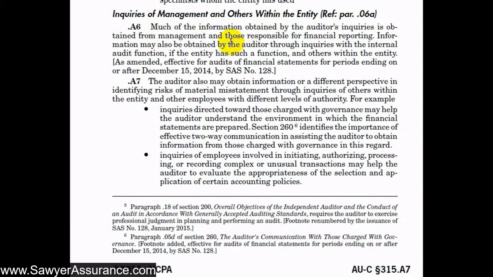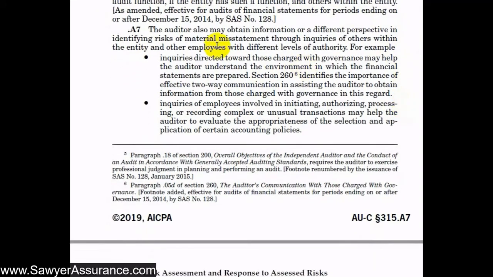But we also might obtain information from the internal audit function if they have one, or other people within the entity, for instance, those in operations or on an as-needed basis. But for the most part, we'll be performing our preliminary inquiries, at least, with management and people that are connected to the financial reporting process. But some other people outside of management or the financial reporting process might be helpful. Those might be the people charged with governance, for instance, the board of directors. And we remember from our videos of AUC Section 260, we're supposed to establish a two-way communication with the board. And so we might do that in connection with our inquiries of them related to the entity's environment.